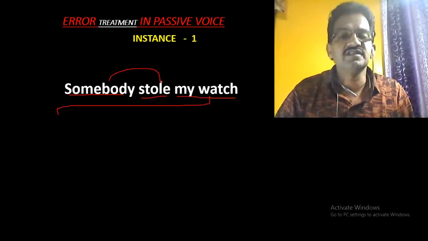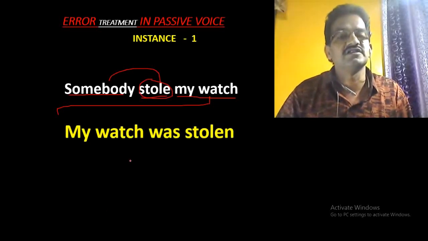So the object is affected in this action, stole, so it should be placed first. When the object is placed first, it should be expressed in passive voice, not in the active expression. So "my watch was stolen" is the right sentence.